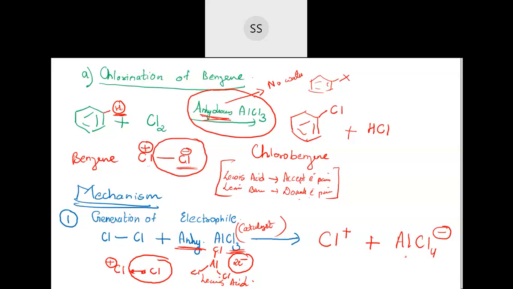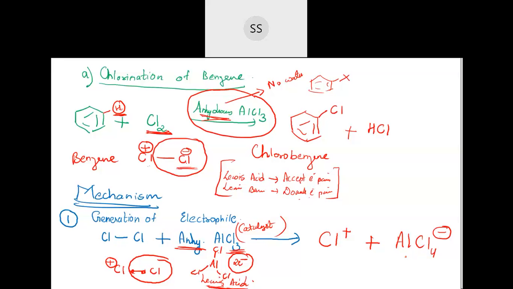What we have done is we have generated an electrophile. How will you generate an electrophile? What are you supposed to take in the first step? You will be taking the reactant you are supposed to add to the benzene, plus you will make use of the catalyst. The catalyst here is AlCl3, which is deficient of electrons.